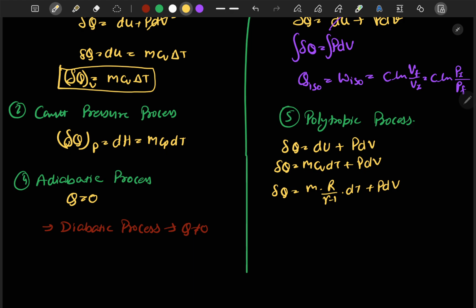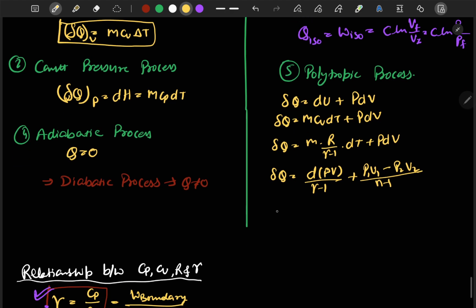What we can write further is, here it is written mR dT. From the ideal gas equation we can write mR dT to be d of PV. You all should agree with me that PV is equal to mRT, so if we differentiate both sides, d of PV is equal to mR dT. Upon gamma minus 1 plus P dV, and the P dV work we have already calculated in the previous lecture, that is equal to P1 V1 minus P2 V2 upon n minus 1.